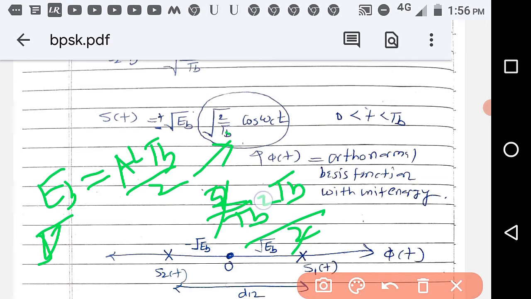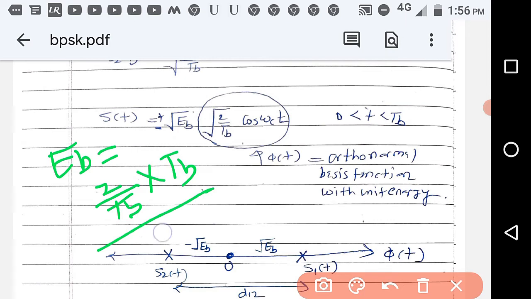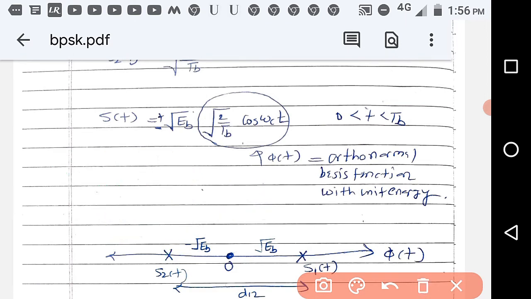Sorry, 2 by Tb only, because the square root is there. So once again, Eb of this phi t is equal to 2 by Tb into Tb by 2, so energy is equal to 1. So this phi t has energy equal to 1.